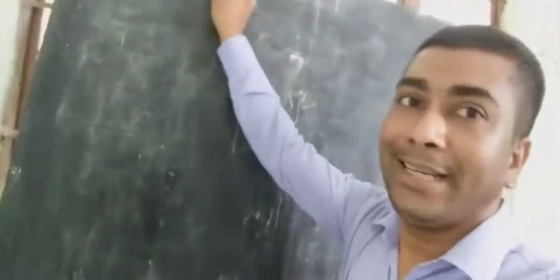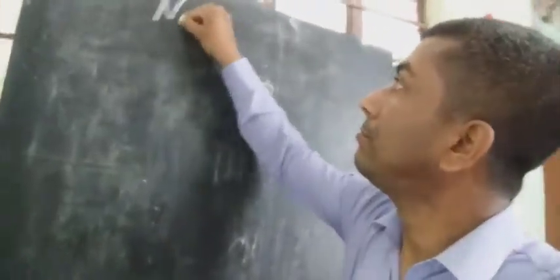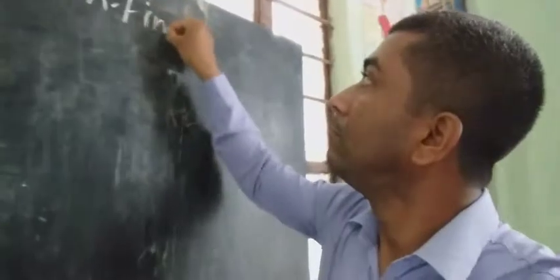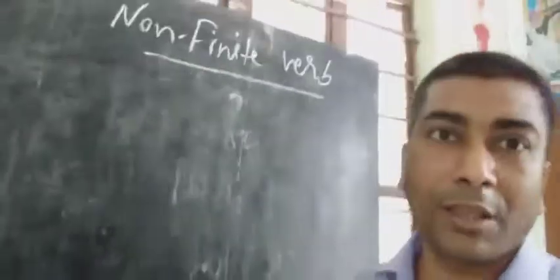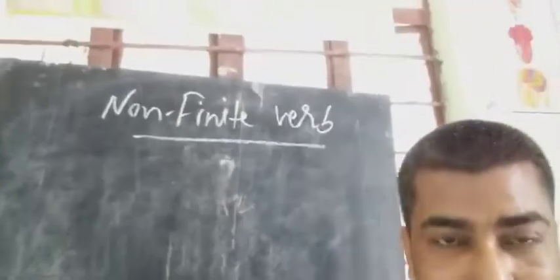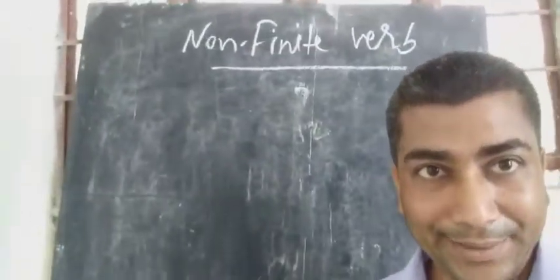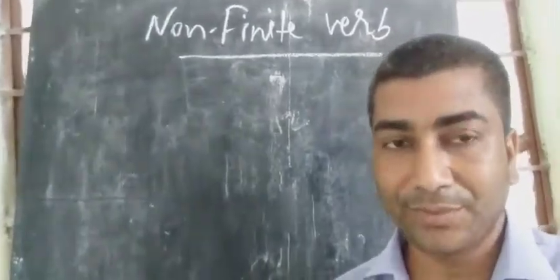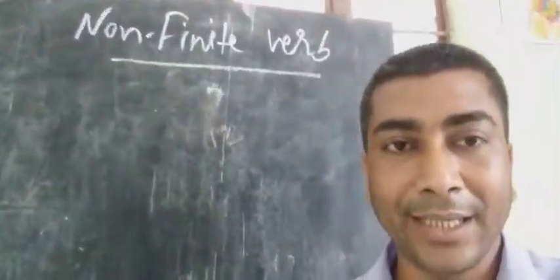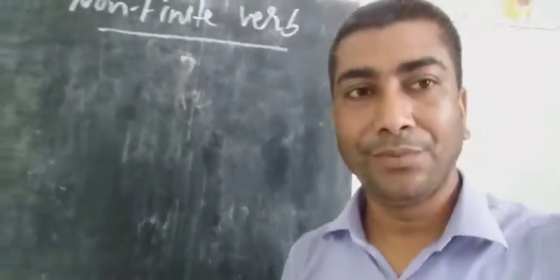We have discussed that there are three non-finite verbs: infinitive, gerund and participle.